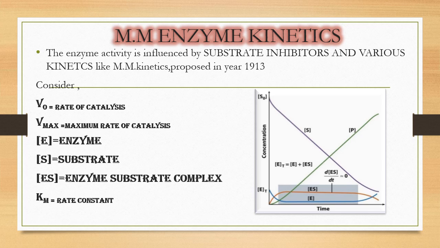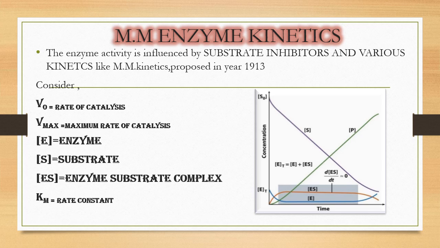In this picture, you can see time against concentration. When the reaction time is 0, the product will be 0. As time grows, the product will be high. At reaction time 0, the substrate will be high because no reaction has occurred. When the reaction proceeds, the substrate concentration gradually declines. At the start of the reaction, the enzyme will be high because the enzyme is free. Then the enzyme substrate complex forms, so the free enzyme will be low, and then enzyme plus product will be formed, so the free enzyme comes out and gradually rises.